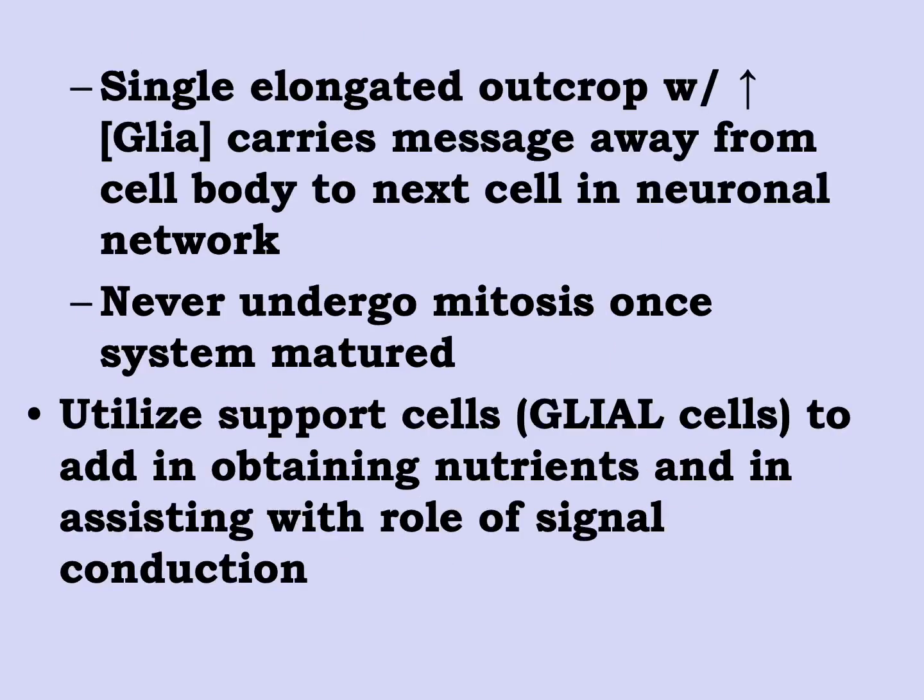It's this single elongation of the cell body itself, this axon, that's going to carry the message away from the cell body towards its terminus.